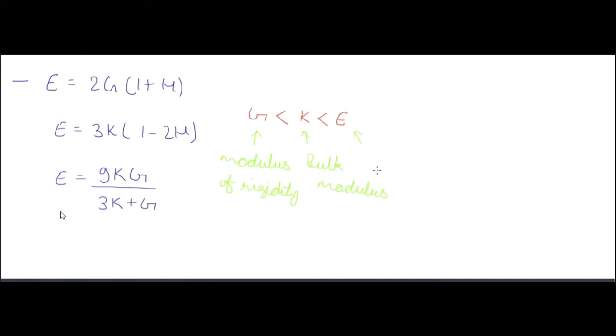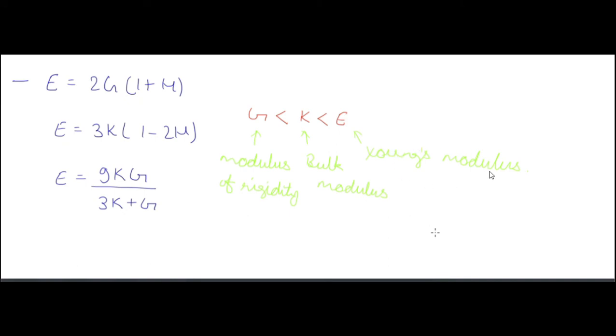Now combining all these three, we have E is equal to 9KG by 3K plus G. So K is the bulk modulus, G is the modulus of rigidity. Okay, so E is equal to 9KG by 3K plus G. Okay, also we have E is greater than K is greater than G, means modulus of elasticity or Young's modulus. It is also known as Young's modulus. Modulus of elasticity is also known as Young modulus.